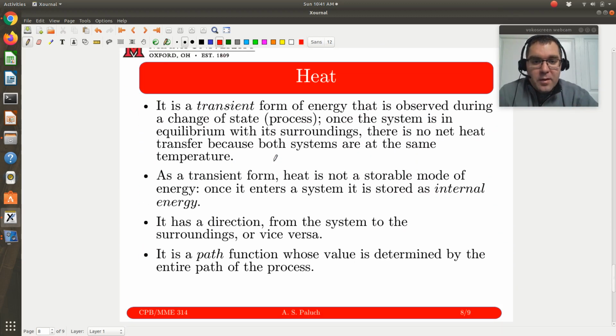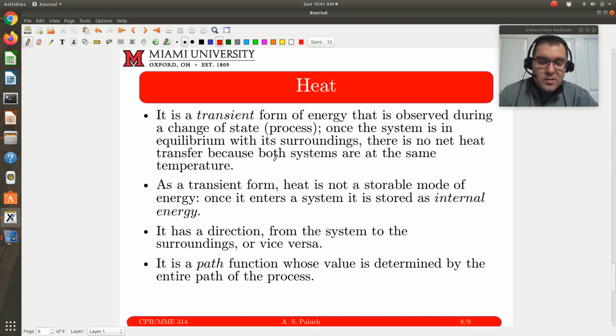Now heat. Heat is very similar to work in that heat is energy in transfer. Heat isn't a storable quantity. It's an energy transfer, an energy associated with a process taking my state from some initial to some final state. Like work, it is path dependent and transient, energy in transfer going from some initial state to some final state.